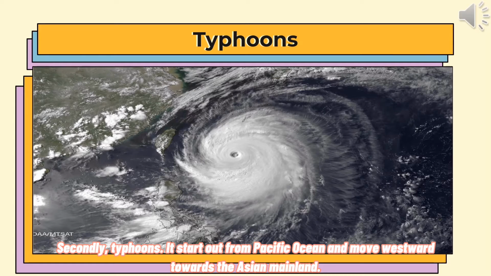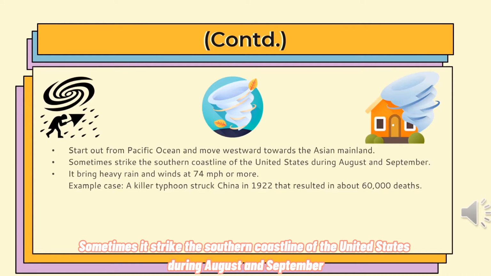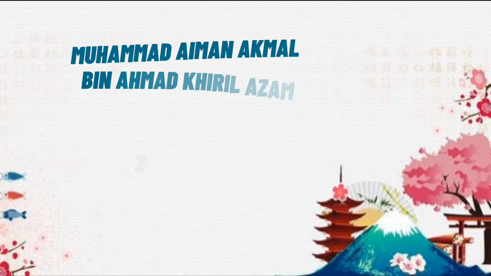Secondly, typhoons. They start out from the Pacific Ocean and move westward towards the Asian mainland. Sometimes they strike the southern coastline of the United States during August and September. They bring heavy rain and winds at 74 mph or more.